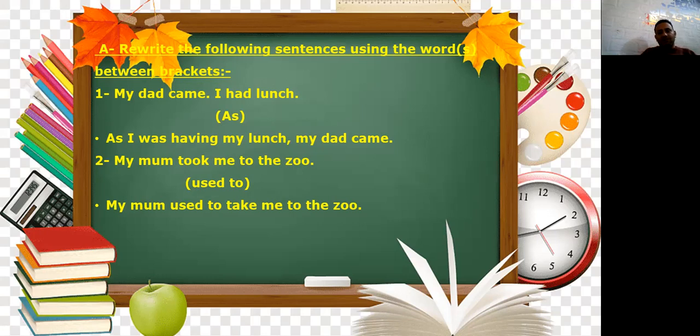So I have three kinds of used to. Number one, used to plus infinitive. I used to smoke means I stopped. I am used to smoking means it's a present habit. I do this now. Okay? Or I am getting used to studying in Manor House School. So it's a new present habit for you, right? So these are the three used to you have. Used to infinitive or am, is, or get used to ing.